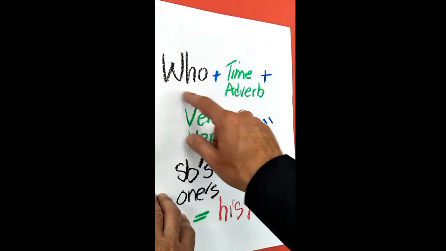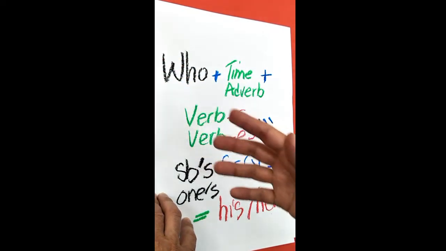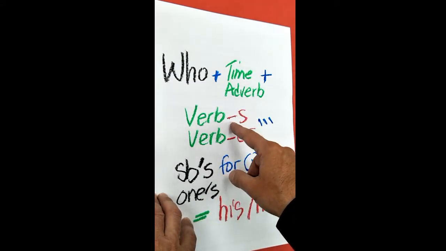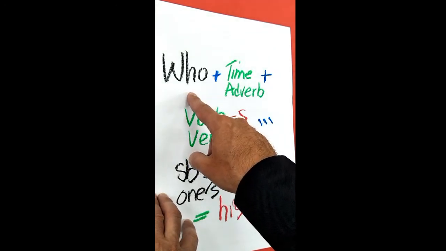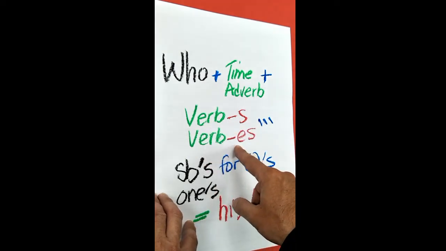We don't know who the subject is, so we don't know what kind of verb it is. So we always use verb plus s or verb plus es. So every who question, you're going to write the verb plus s or verb plus es.